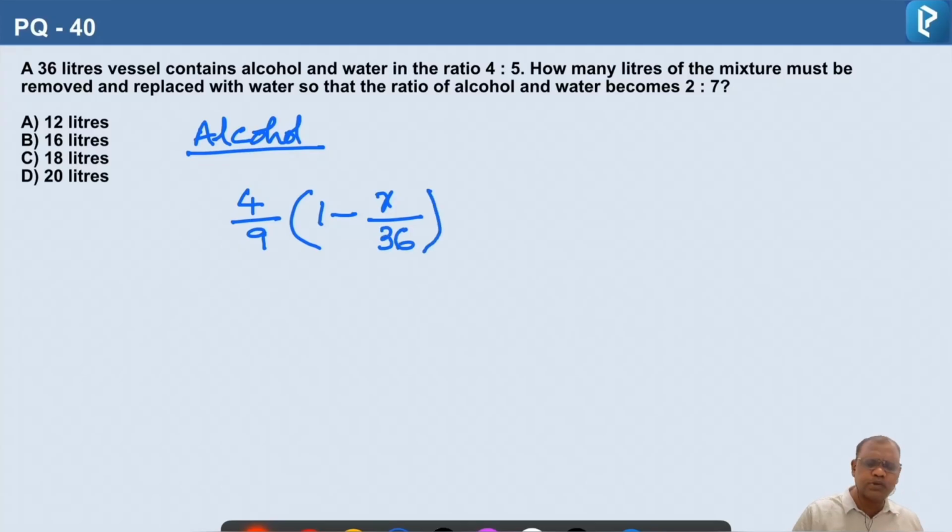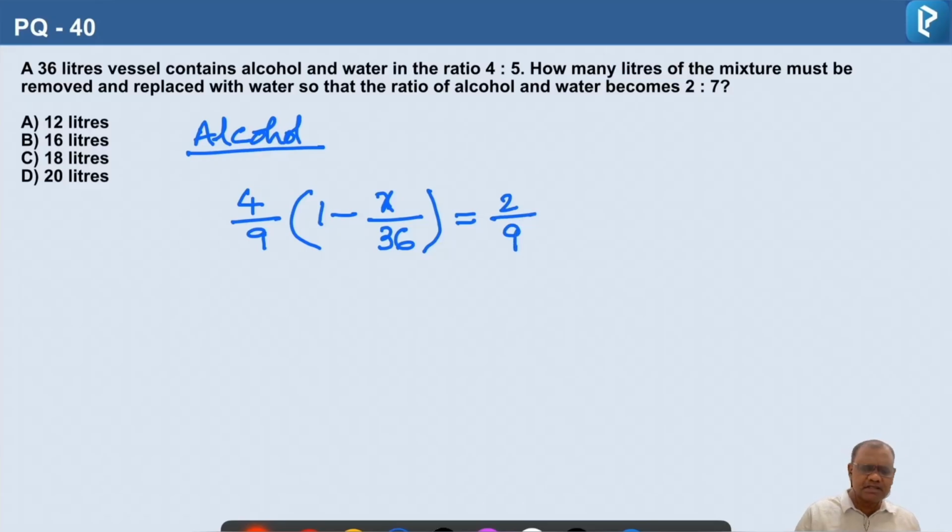Total quantity we know here. How much we are replacing, we don't know, so assume it as x. And final concentration of alcohol is 2 parts out of 9 parts, so 2 by 9.